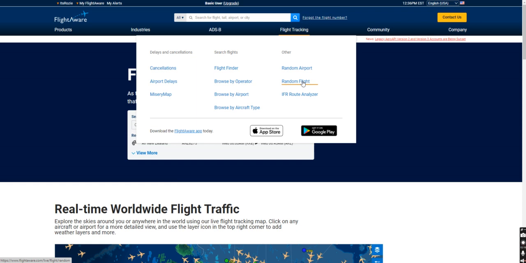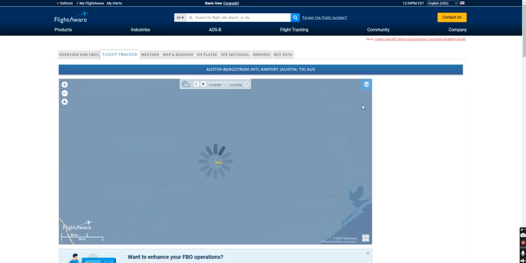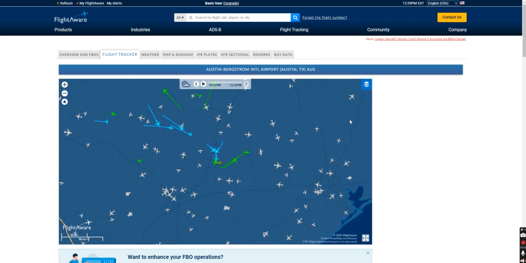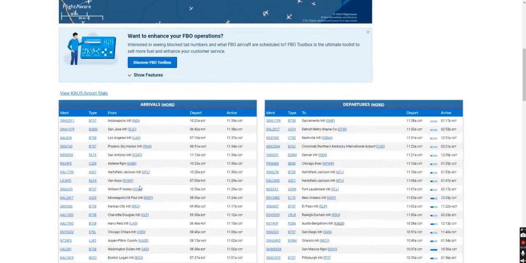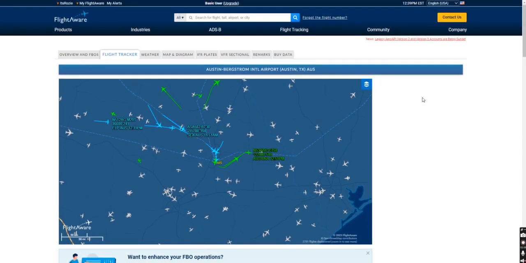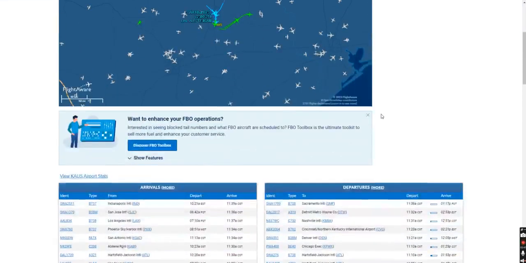We're going to stick to the random flight option, but if you do click random airport, it gives you this random airport around the world. This one happens to be in Austin, Texas. Shares the different arrivals, the different departures. Like, look at Indianapolis, San Jose. We're arriving from. We're departing to Sacramento, Detroit. What up, Detroit? Nashville. This is so cool to be able to see, and I recommend anyone to look into this. I understand if you're not a huge fan of flying, you don't like it, maybe this isn't the right channel, but I do think that everyone should go on these websites, check them out.